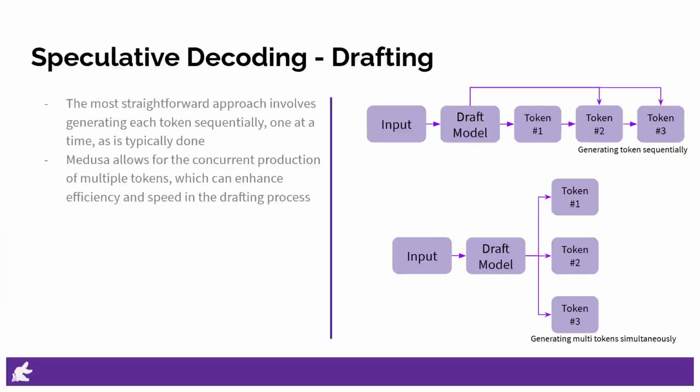Initially, we input the data into the draft model to obtain the next K tokens. There are various methods for generating these tokens. The most straightforward approach involves generating each token sequentially, one at a time, as is typically done. Alternatively, we can generate the next K tokens simultaneously using a method known as Medusa. This approach allows for the concurrent production of multiple tokens, which can enhance efficiency and speed in the drafting process.